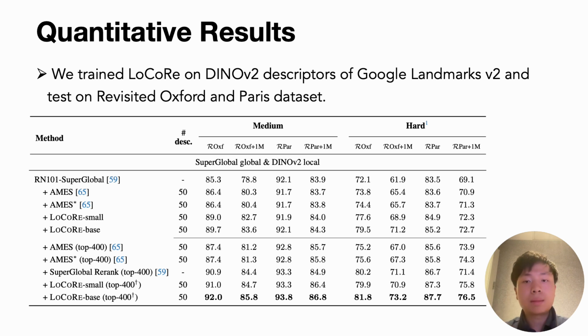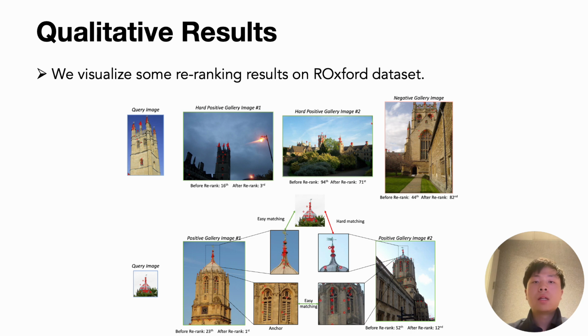LOCORE exhibits clear and consistent improvement over all local descriptor re-ranking baselines, and sliding window re-ranking is used for re-ranking the top 400 candidates, which further boosts the performance. The qualitative example also shows that the model is working as expected by exploiting the transitive relationships among the gallery images to calibrate the predictions.